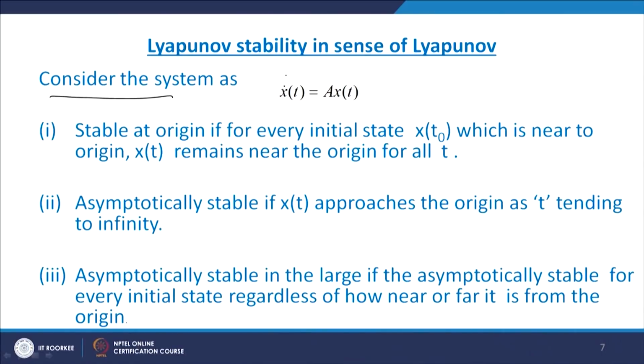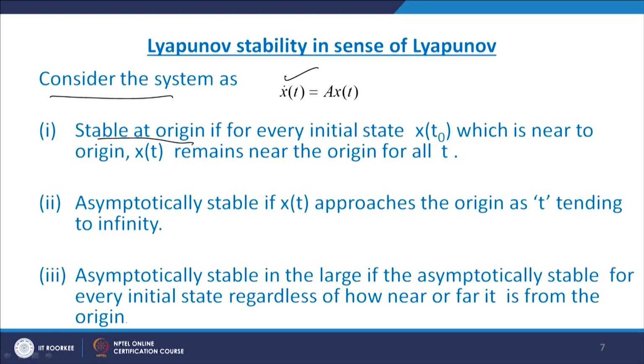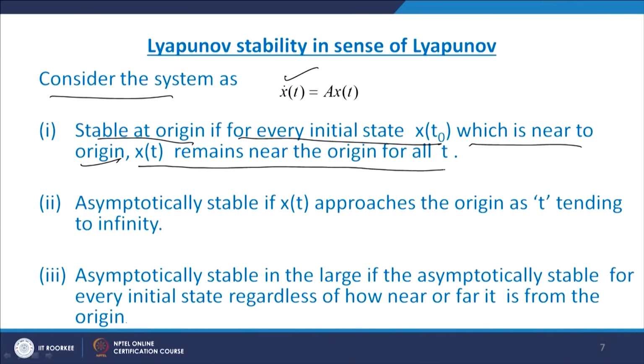Consider the system x dot equal to A of x, t. This is an unforced system; here there is no u, the input is 0. This system is stable at the origin if, for every initial state x of t0 which is near to the origin, the origin being the equilibrium point, x of t remains near the origin for all t. That is when the system is stable.